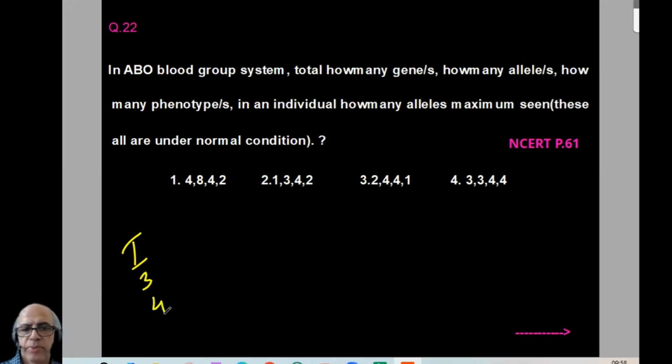Four phenotypes: A, B, AB, O. In an individual, how many alleles maximum are possible? Under normal conditions, the maximum is 2. So the answer for 22 is 2. I think the idea is clear: one gene, three alleles, four phenotypes, and in an individual, a maximum of 2 alleles. So option-wise, it is 2.